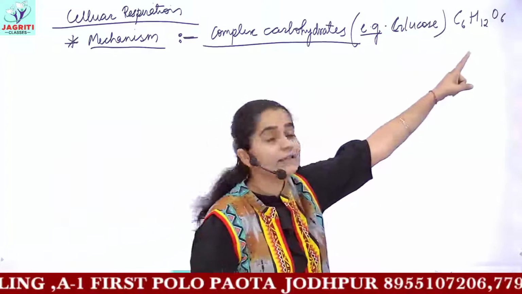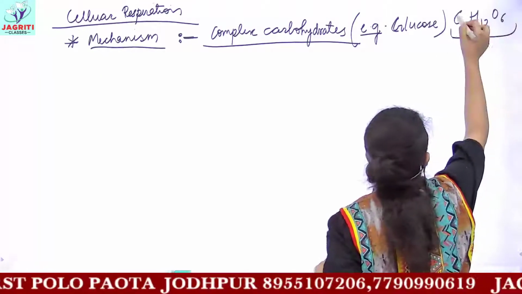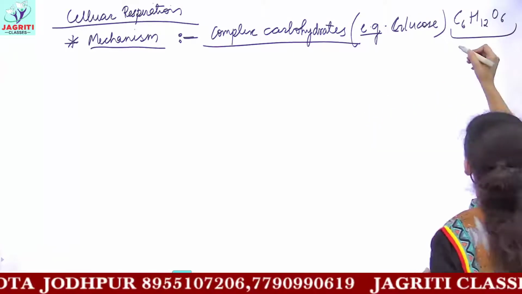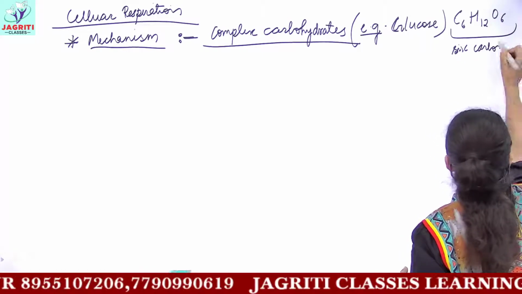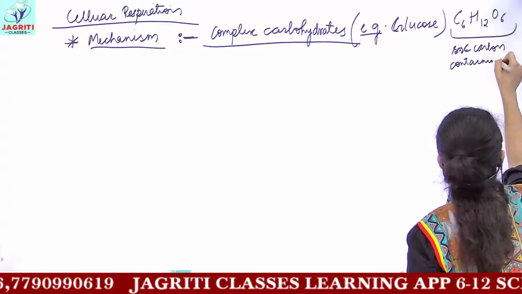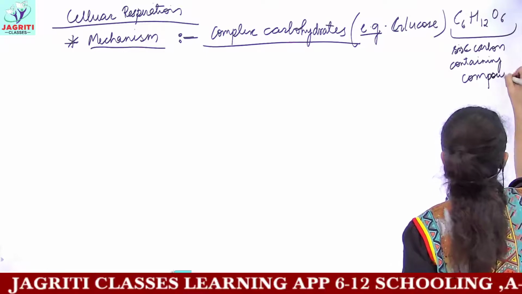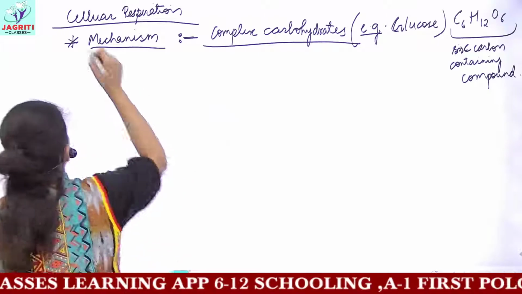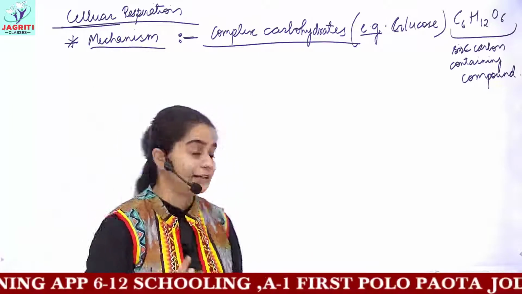And if you look at the formula carefully, you can easily see that it contains 6 carbons. C6 means it has 6 carbons in its structure. So this can also be called a 6 carbon containing compound. So glucose is a 6 carbon containing chemical compound. Okay? Then for this glucose, we are talking about cellular respiration, so please keep the structure of the cell in your mind.